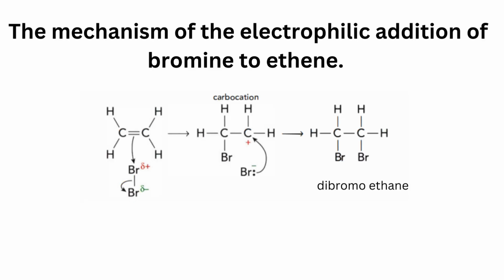The mechanism of the electrophilic addition of bromine to ethene. The double bond is attracted to Br+. Therefore, a carbocation is being produced, and Br- gets attracted to the positive carbocation to form dibromoethane.